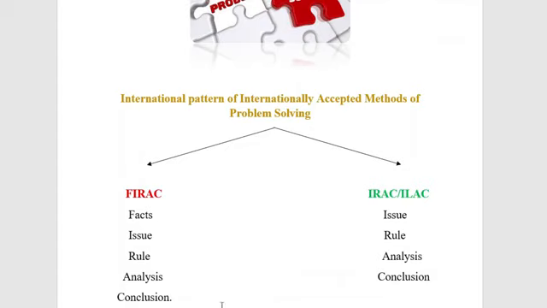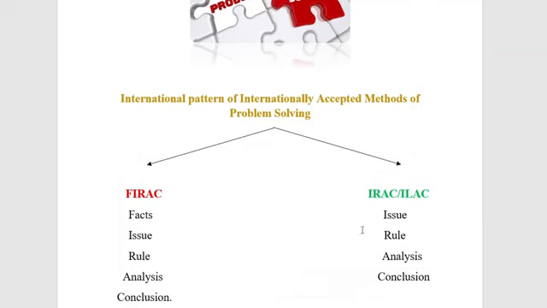I tell this in all the videos on problems, because the majority of students do not follow these steps. So what is required of them is not complied with, and they cannot score good marks. Easily you can score good marks by following these steps. You can follow FIRAC, IRAC, or ILAC, or another method, the PQRLM method.